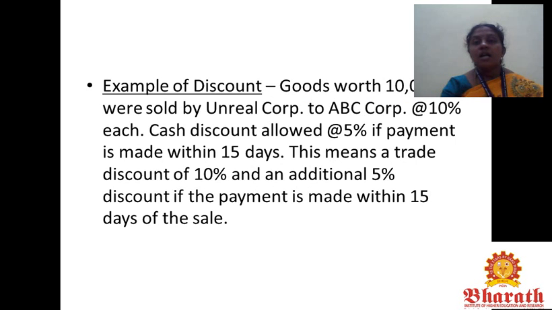Example of discount. Goods worth 10,000 were sold by Unreal Corp to ABC Corp, with a trade discount of 10%. Cash discount is allowed at 5% if payment is made within 15 days. So this means a trade discount of 10% and an additional 5% discount if the payment is made within 15 days of the sale.